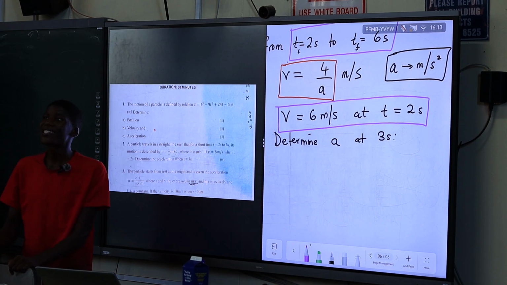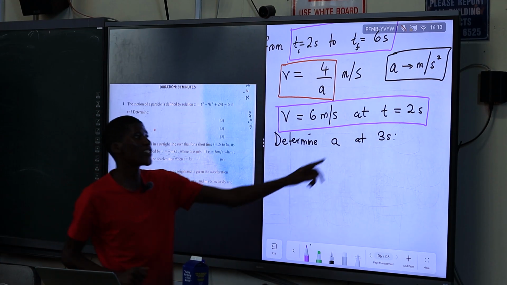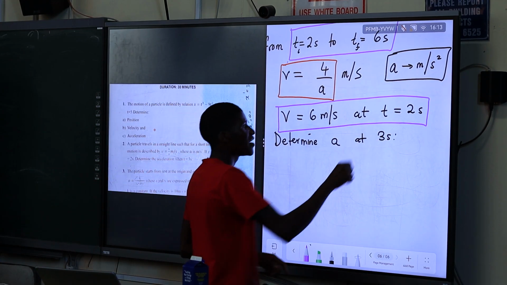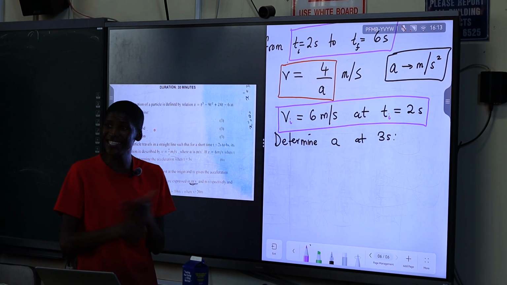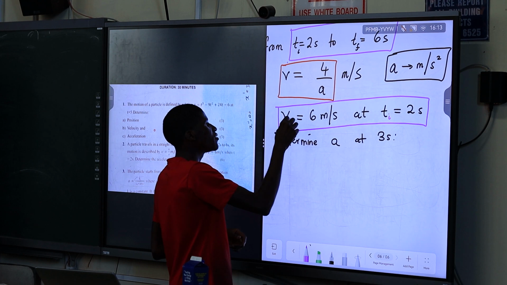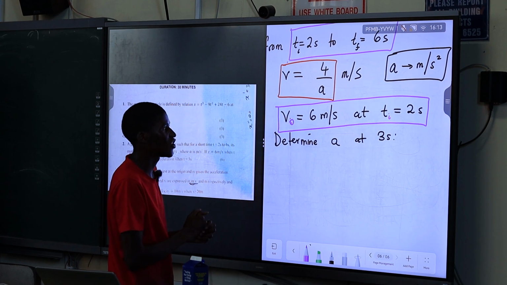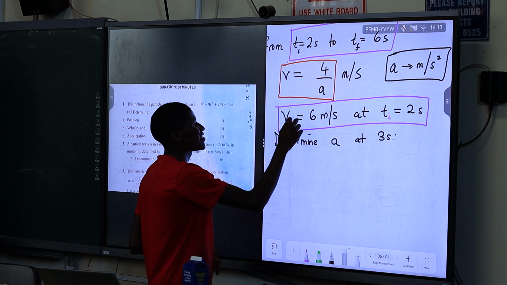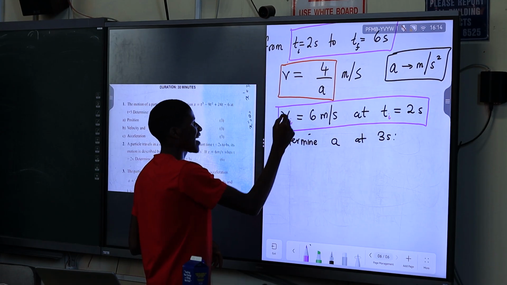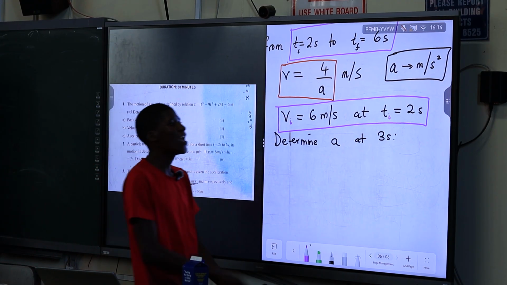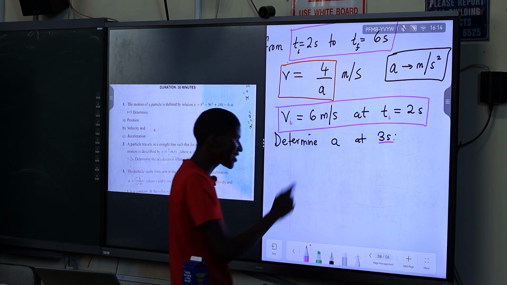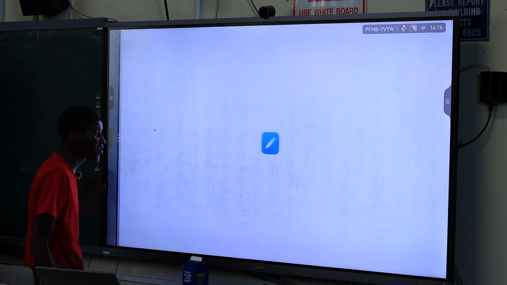That speed, 6 meters per second, note it's our initial speed. Why is this our initial speed? We have 6 meters per second because the time here was the what? The initial time. So the velocity or the speed that we get at the initial time, it is the initial velocity. Usually we use the v naught to represent it. But v naught we usually use to represent time 0, like v0. But at time 2, we're just going to say v initial. Now we want the acceleration at 3 seconds, exactly at the time t equals 3 seconds.